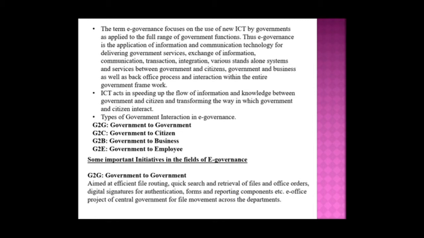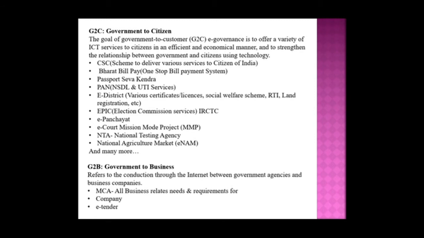In G2G, government to government, the aim is efficient file routing, quick search and retrieval of files and office orders, digital signature for authentication, forms and reporting components, etc. E-Office is a project of the central government for file movement across departments. In G2C, government to citizen, the goal of e-governance is to offer a variety of ICT services to citizens in an efficient and economical manner, and to strengthen the relationship between government and citizen using technology.